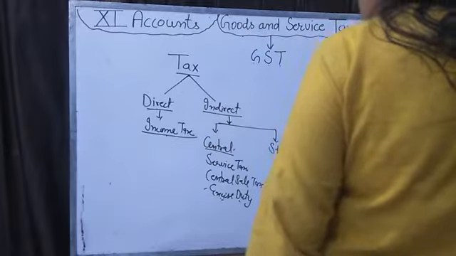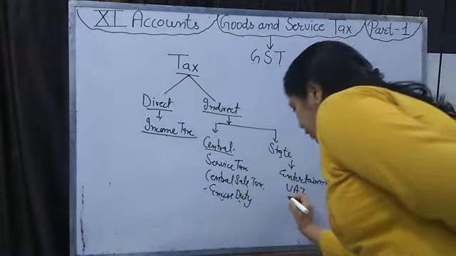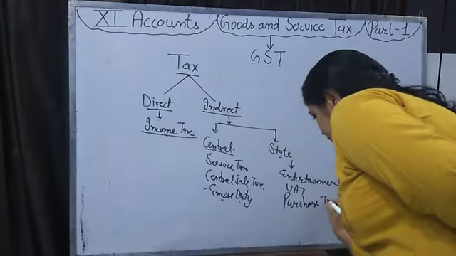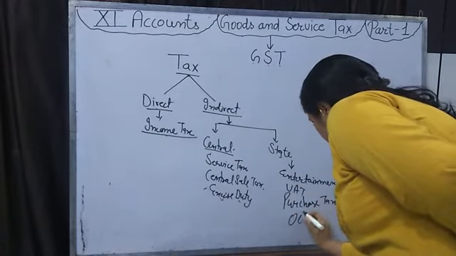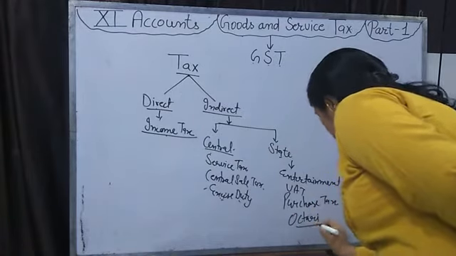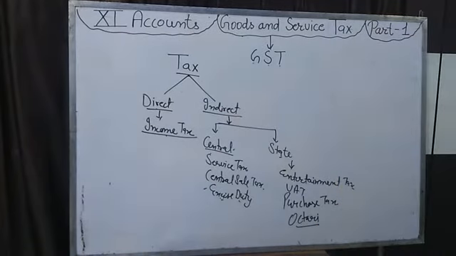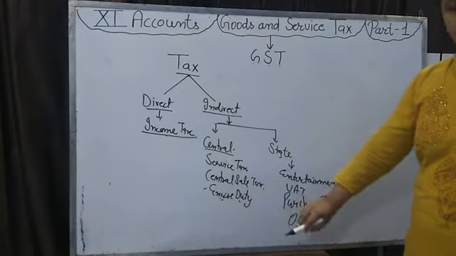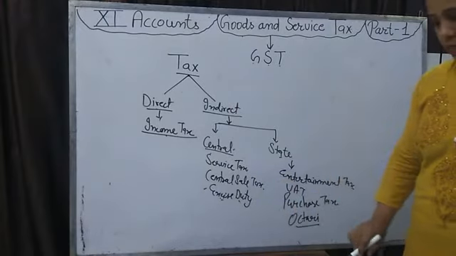Purchase tax is paid at the entry of any district, and excise duty we will pay at the entry of any state.